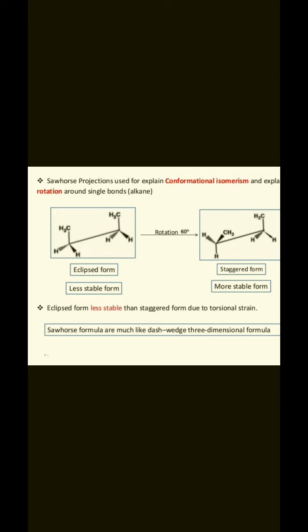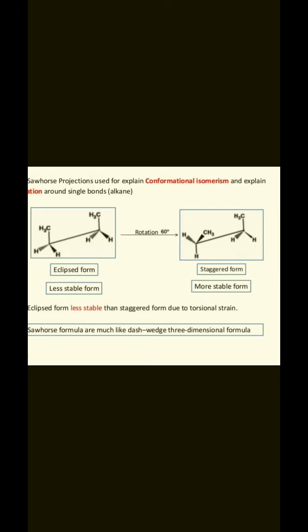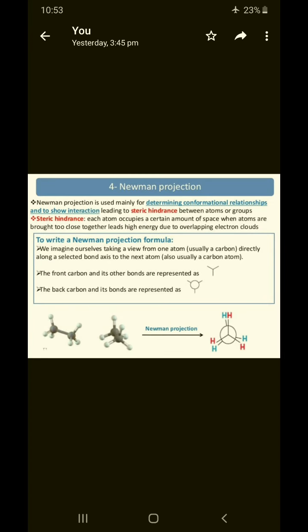The eclipsed conformation is the less stable conformation, but the staggered conformation is the more stable conformation. The eclipsed form is less stable than the staggered form due to torsional strain. Torsional strain is due to the bond rotation between the carbon and hydrogen atoms. So the Sawhorse formula is much like a three-dimensional formula. Okay, students, next is the projection formula, the Newman projection formula.